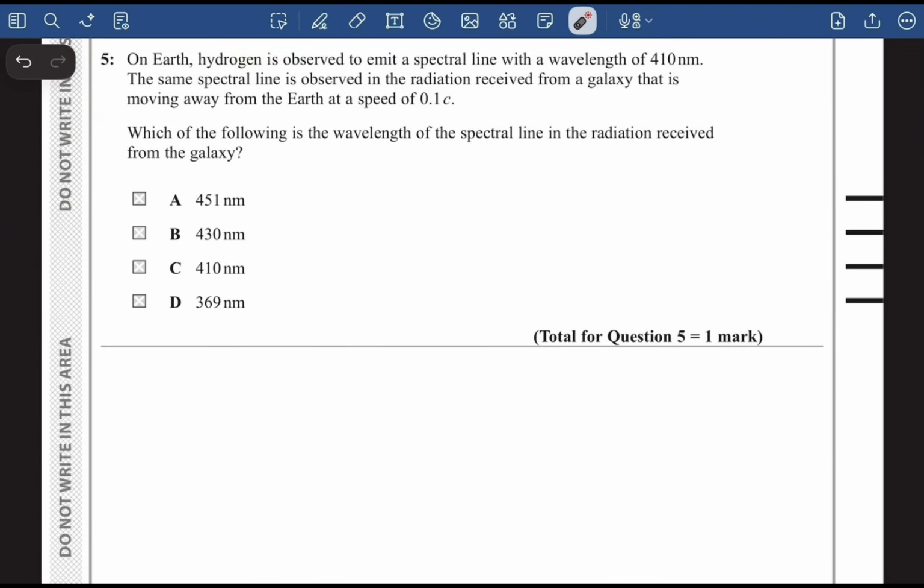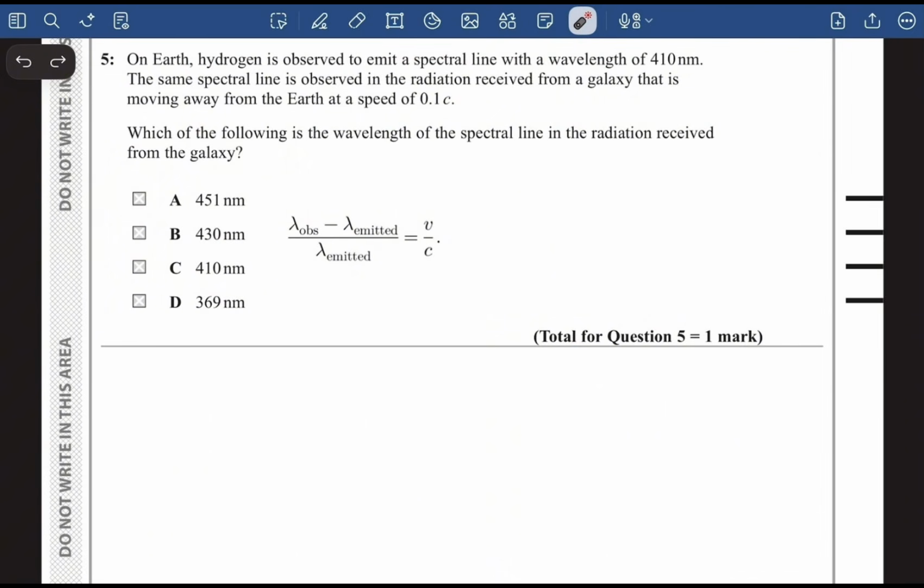On Earth, hydrogen is observed to emit a spectral line with a wavelength of 410 nanometer. The same spectral line is observed in the radiation received from a galaxy that is moving away from the Earth at speed 0.1 c. Which of the following is the wavelength of the spectral line in the radiation received from the galaxy? Now guys, for this type of question, the formula is del lambda by lambda is equal to v by c, right? Wavelength observed minus emitted divided by emitted is equal to v by c.